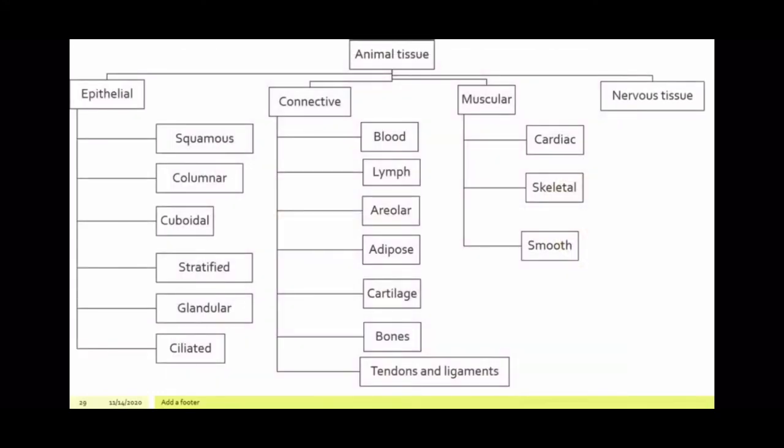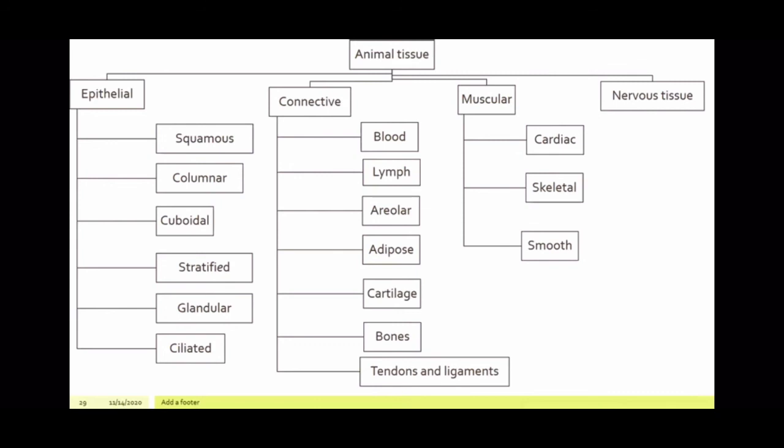So if you look at what we've done today, we've done the animal tissue, which is divided into 4 types: epithelial, connective, muscular, nervous. Epithelial, the first one we discussed was squamous. They are flat, they are normally semi-permeable. Second we learned was columnar. They have column-like tall cells used for absorption, especially present in the alimentary canal. It helps in absorption of nutrients.